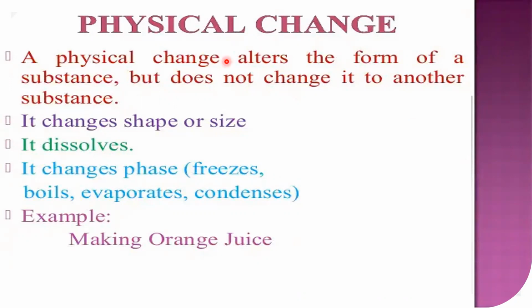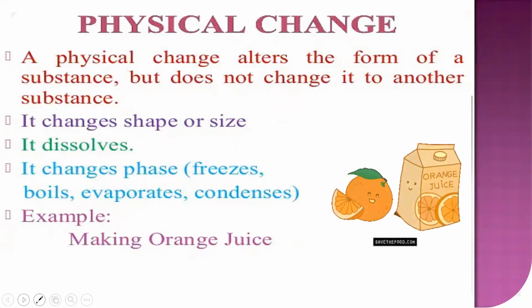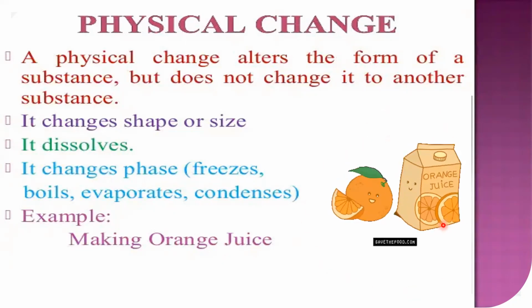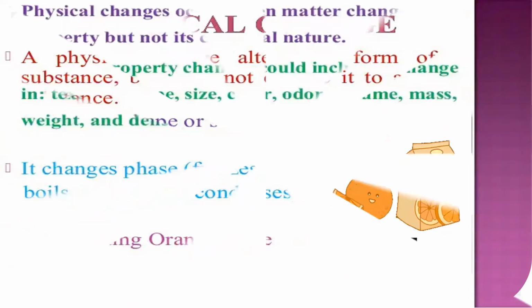So a physical change is nothing but a change that occurs only in the matter, either the state, the shape or size, or it may dissolve in another substance. Otherwise, it changes its phase, like freezing, boiling, evaporation, condensation. That is only in the physical properties like the volume, size and shape, weight and mass. Its density will also change. Now, here is one example: making orange juice. This is a physical change. No substance is changing here.